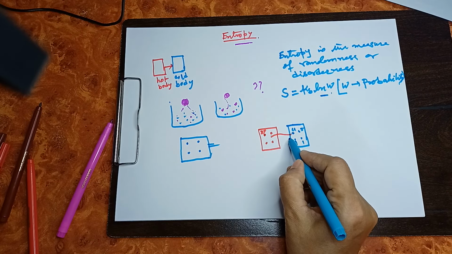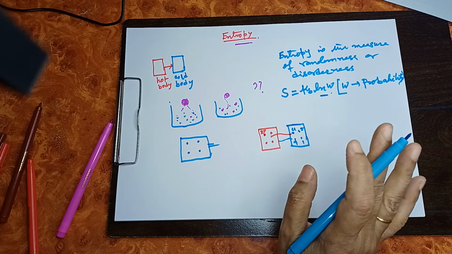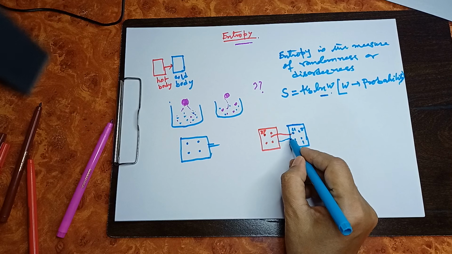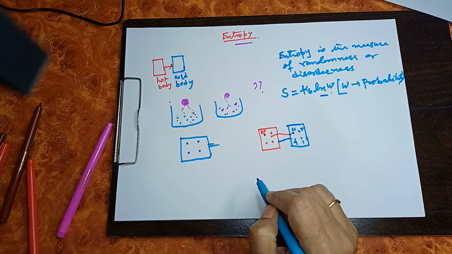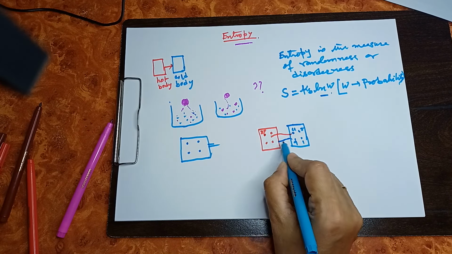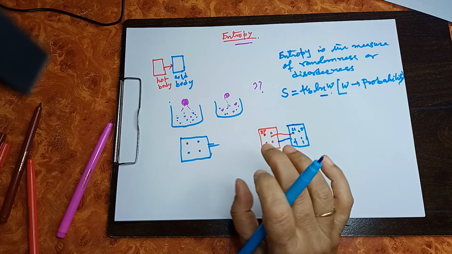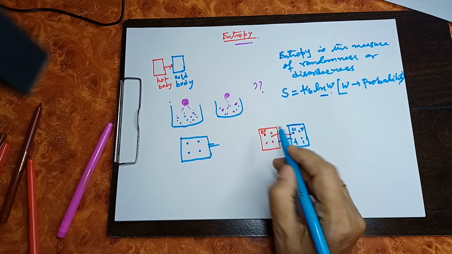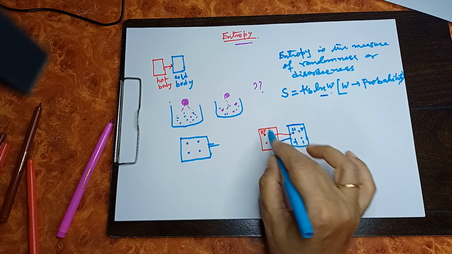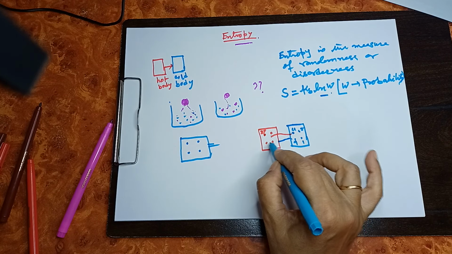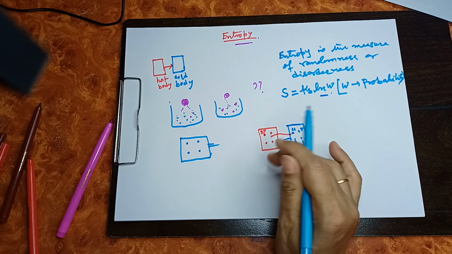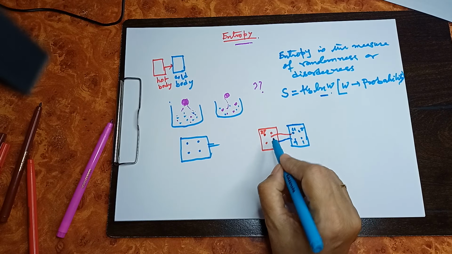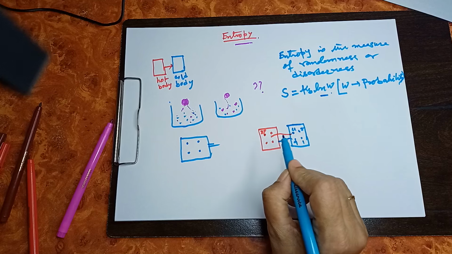Now, if I consider the reverse, say if some of the energy packets move from the cold body to the hot body, which is not possible automatically or spontaneously, it needs external aid. Say if it moves from here to here, then what will happen? After coming here, these energy packets will not increase the number of microstates. Already here it has more microstates for the energy. If some of the energy packets come here also, the increase in the number of microstates is very small. So, the increase in entropy will be very, very small.